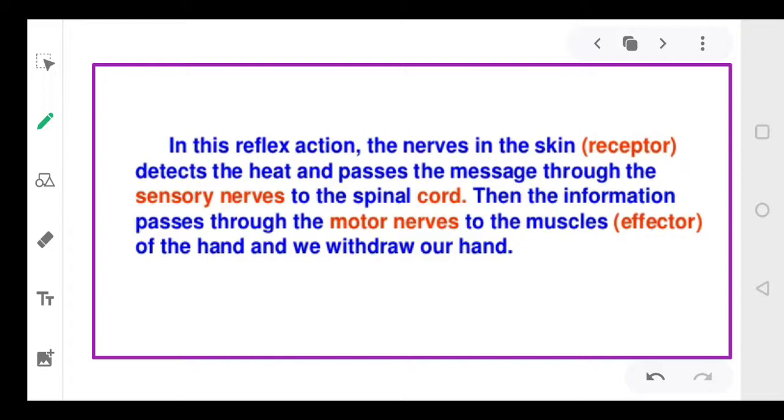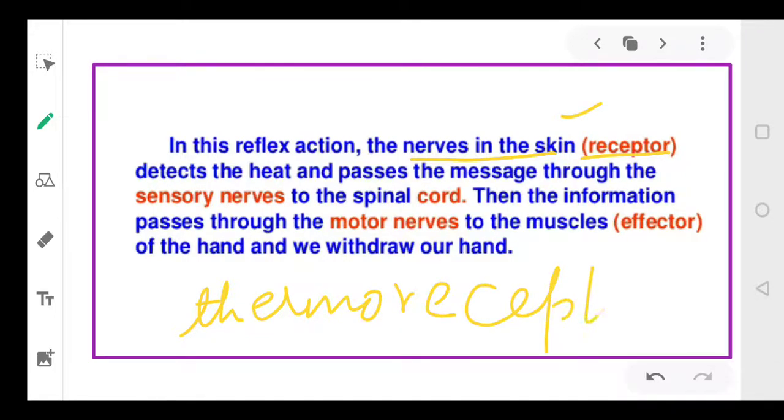In this reflex action, the nerves in the skin, that is your receptors, which we talked about in yesterday's class, are special neurons present in your sense organs. There are special receptors in the skin which are called thermoreceptors.